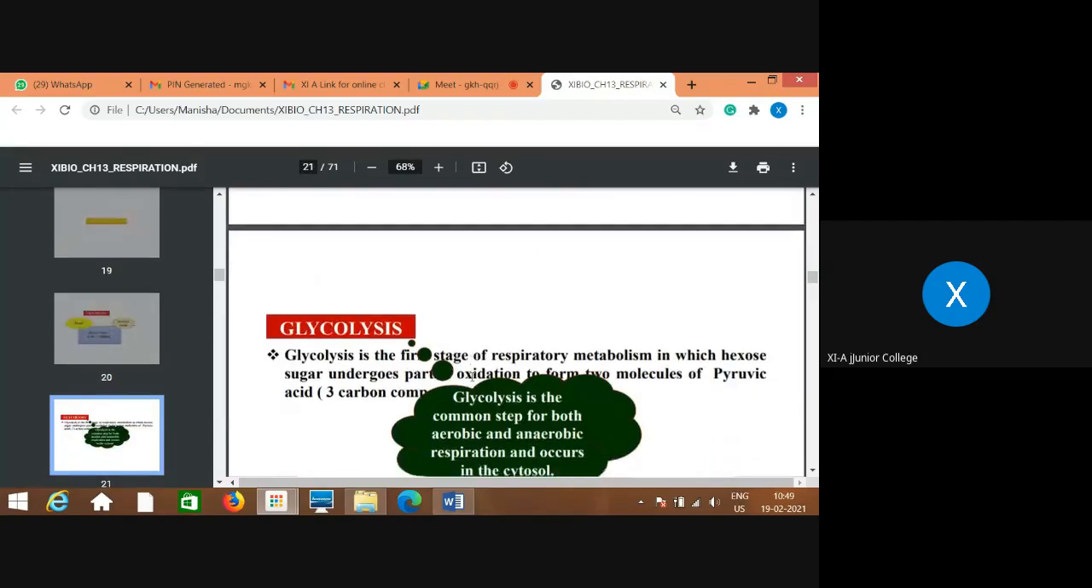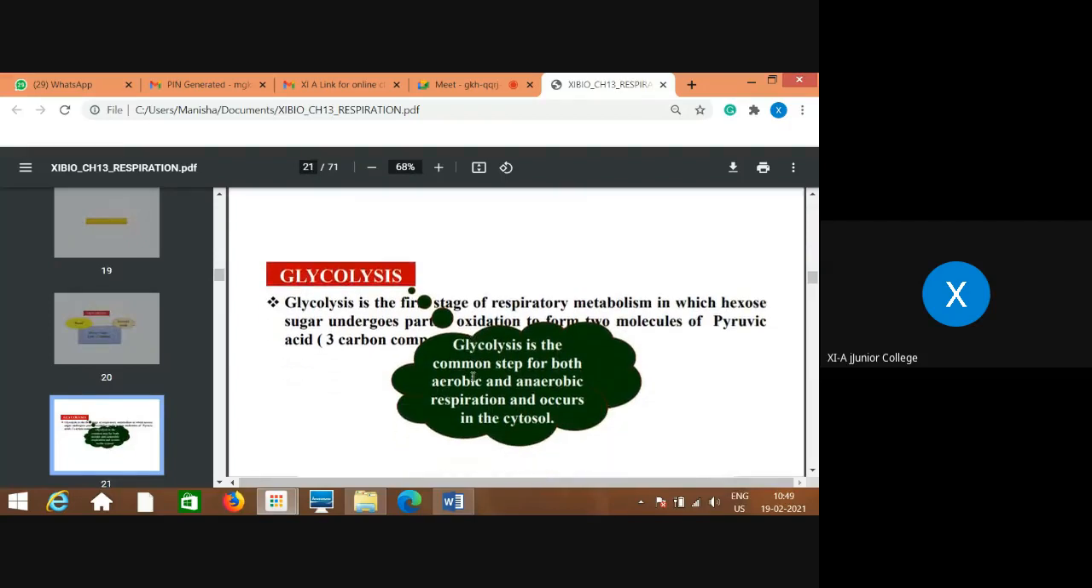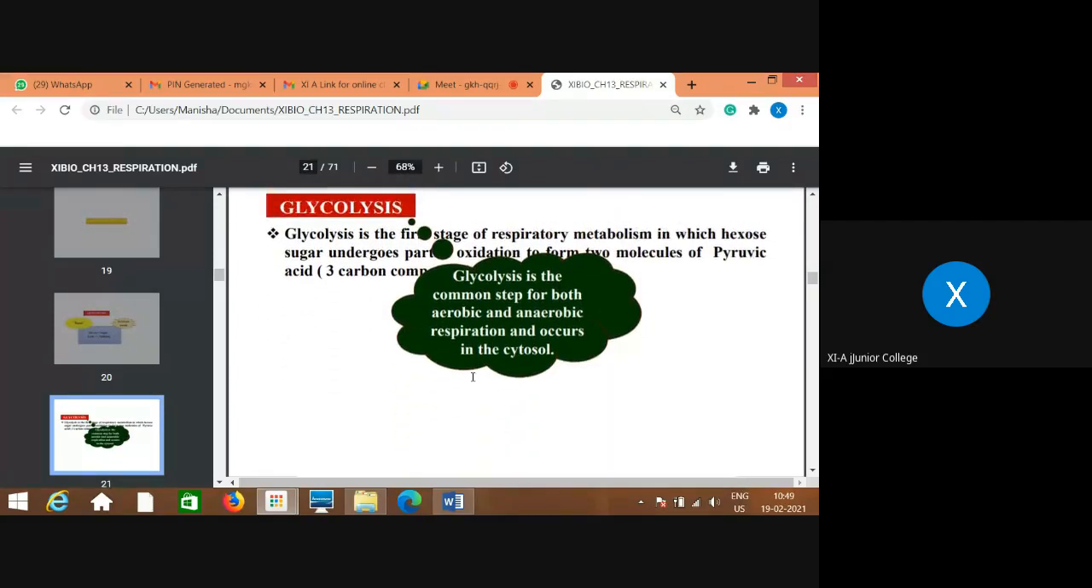Now there are different steps, as I mentioned, that the process of respiration takes place in several small steps. Why? To avoid this loss of energy in the form of heat.